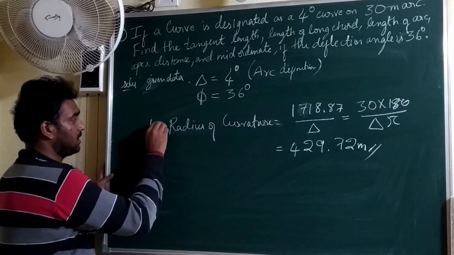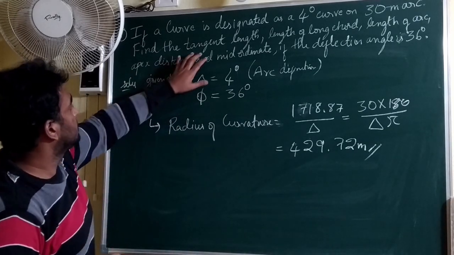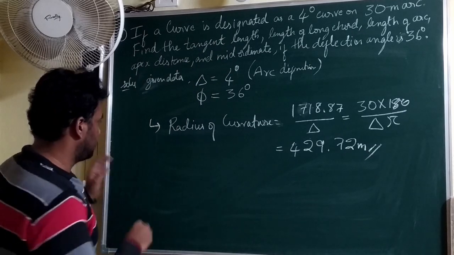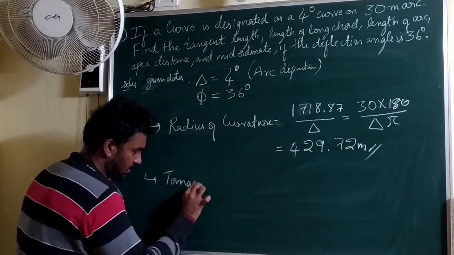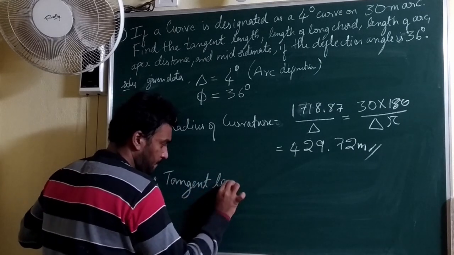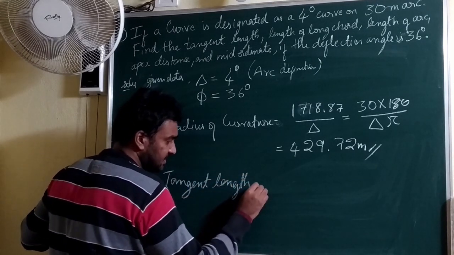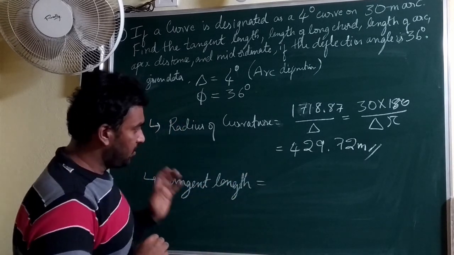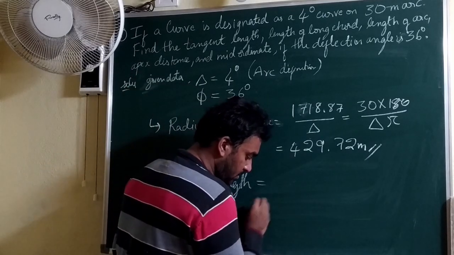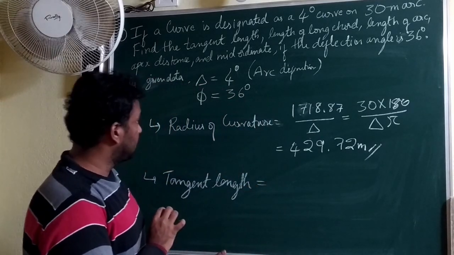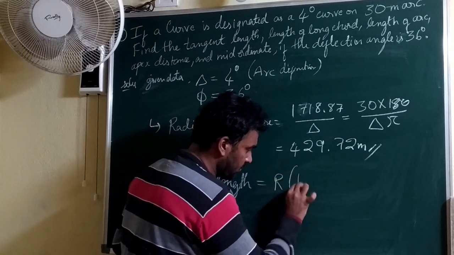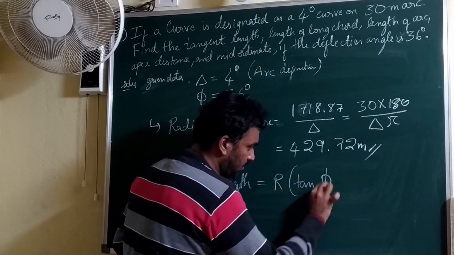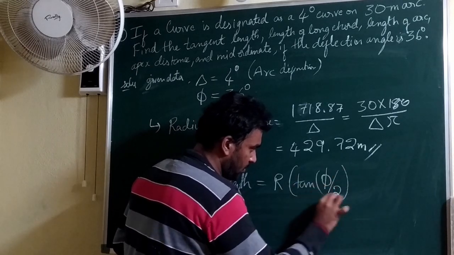The very next element is the tangent length. What is the tangent length formula? Go back to the video and you will get to know. The tangent distance or tangent length is given by R into tan Δ/2.